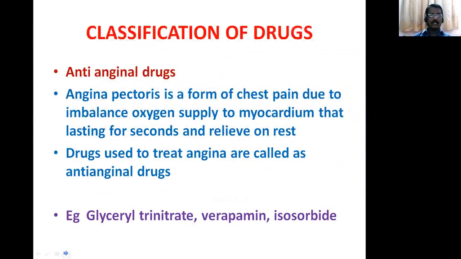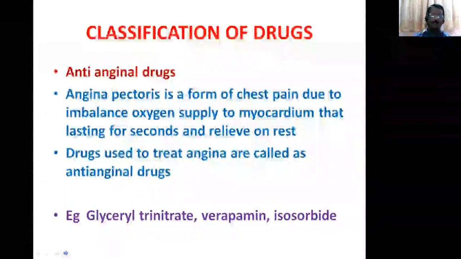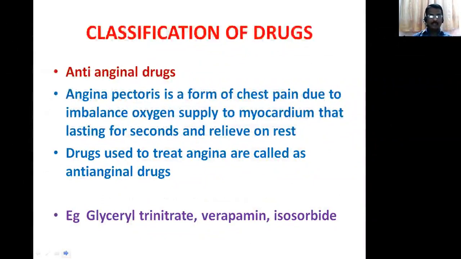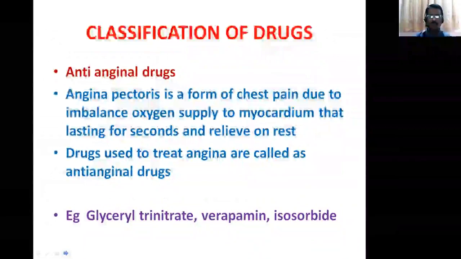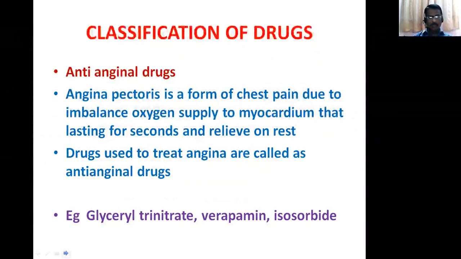Anti-anginal drugs. Angina pectoris is a form of chest pain due to imbalance of oxygen supply to myocardial muscles, lasting for seconds and relieved on rest. Drugs used to treat angina chest pain are called anti-anginal drugs. Examples: sorbitrate, glyceryl trinitrate and verapamil. Instead of N, you use L: verapamil.